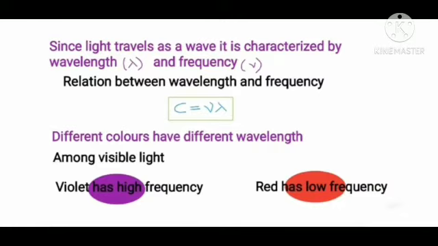Different colors have different wavelengths. Among visible light, violet has high frequency, whereas red has low frequency. So only red is kept in traffic signals.